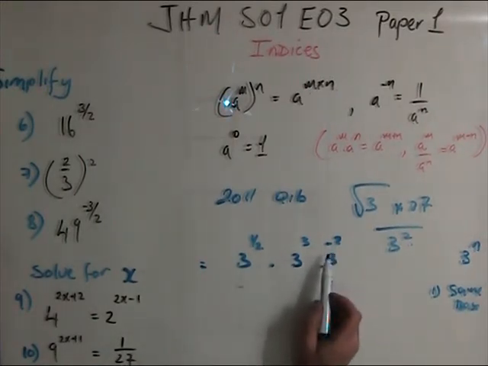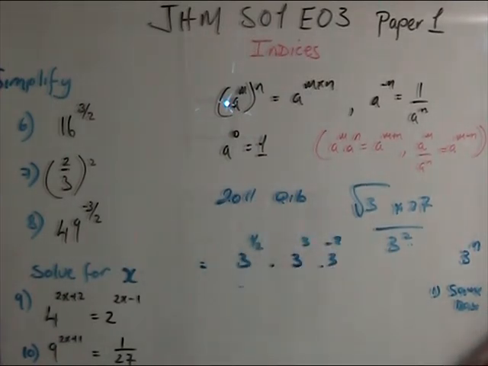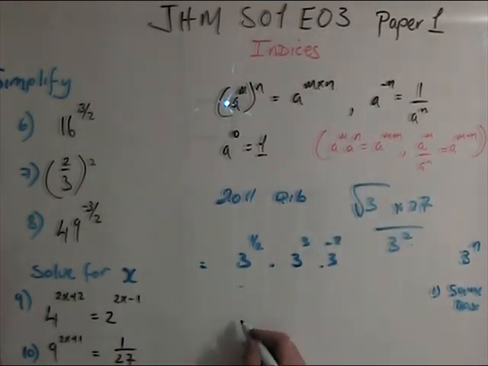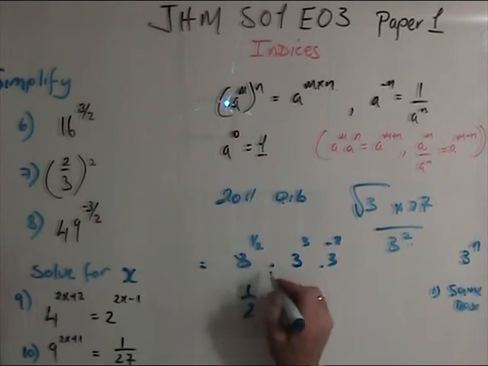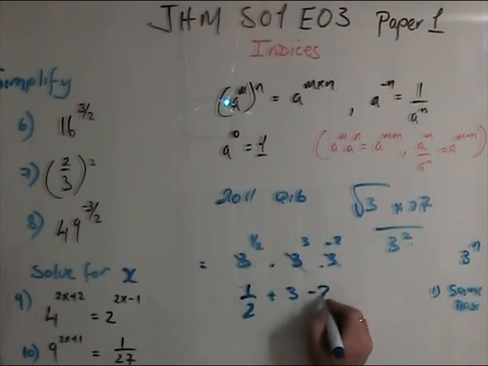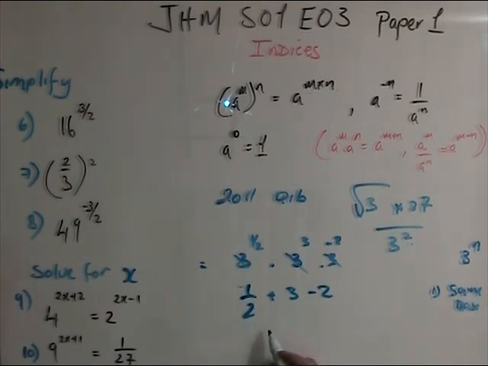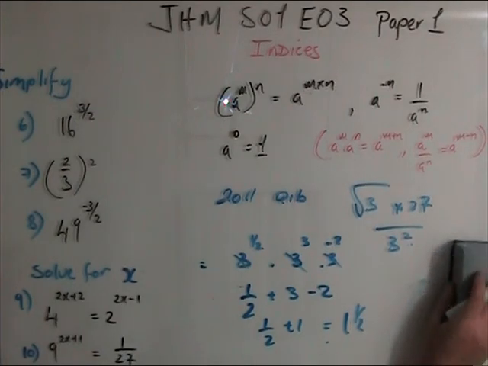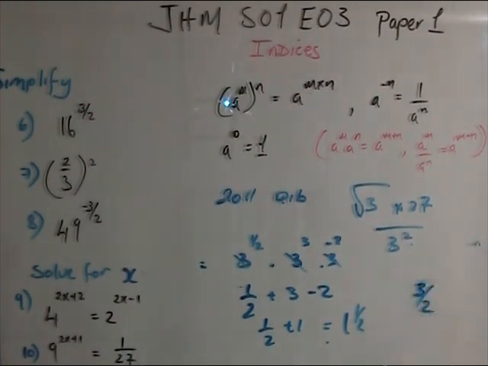Now what do I do here? I have all the same bases, but what am I doing? I'm multiplying here. So what's my rule for multiplication? My rule for multiplication is addition. So I have to add the powers, getting rid of my bases. So that's a half plus 3 minus 2. 3 minus 2 is 1. I don't need to go into fractions. So that's a half plus 1, which is equal to 1.5. And in fraction form, it says n is an element of Q. They want it as a fraction. What's 1.5 as a fraction? It's not 1.5, it's 3/2.